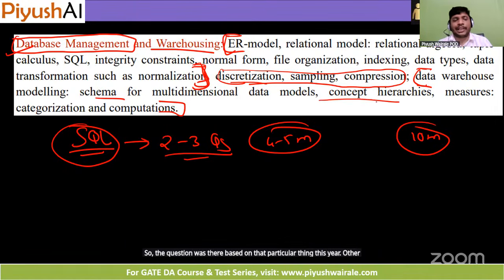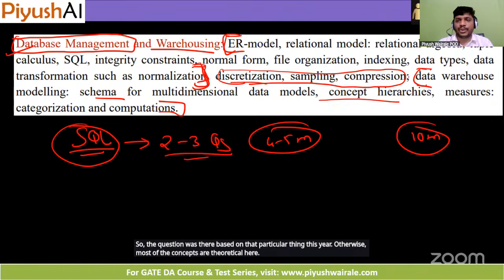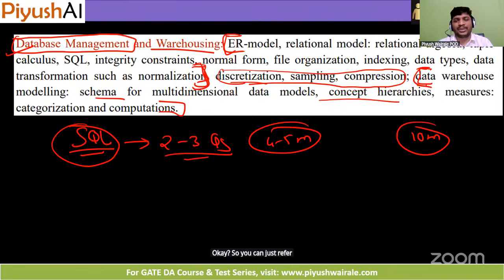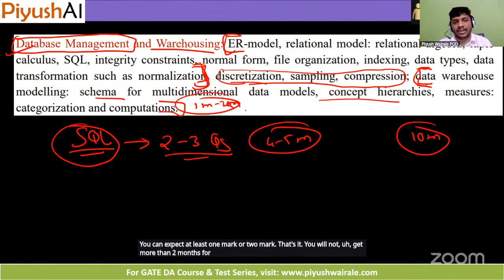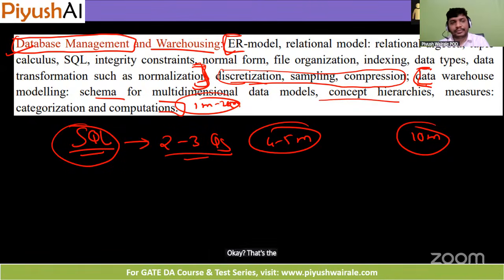Otherwise, most of the concepts are theoretical here. Okay. So you can just refer to any data warehouse source, and you can expect at least 1 or 2 marks. That's it. You will not get more than 2 marks weightage for this data warehouse. Okay. That's the thing here.